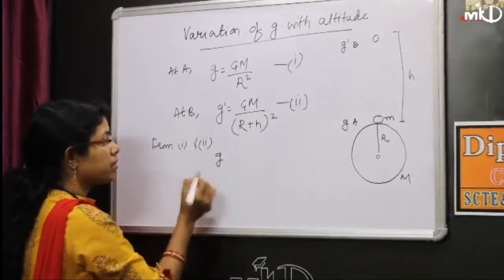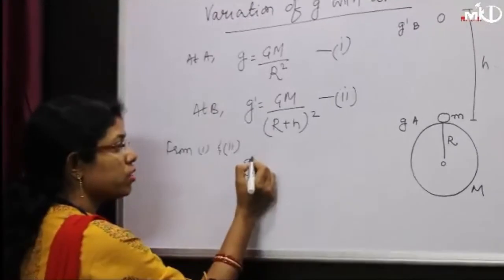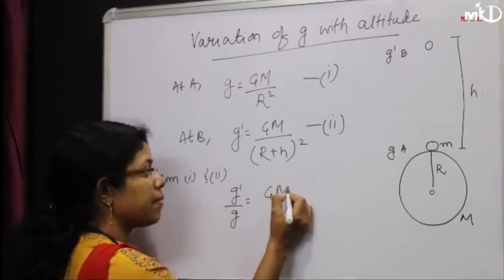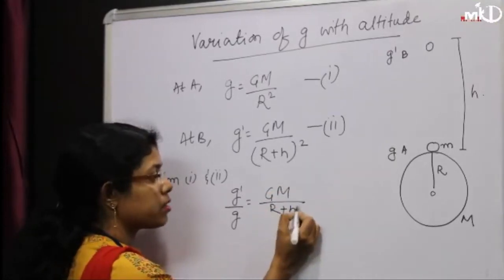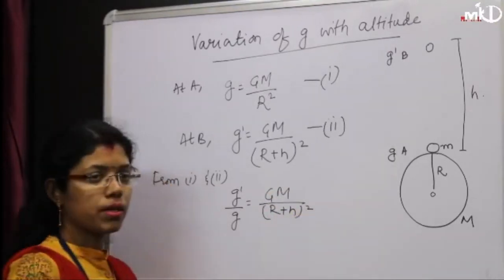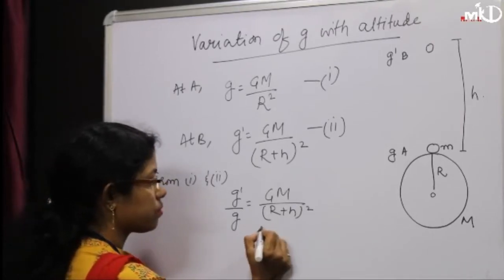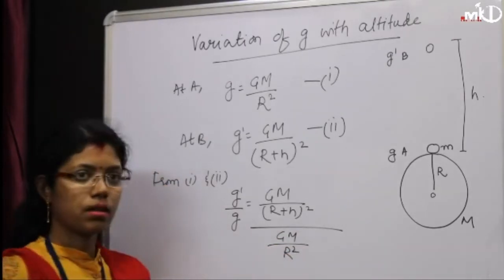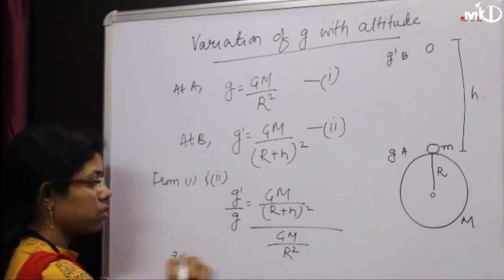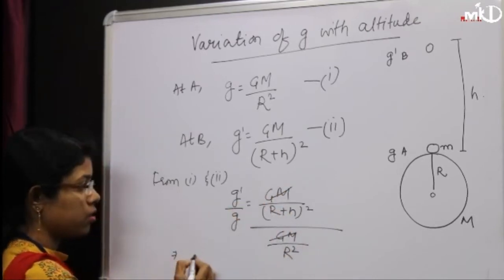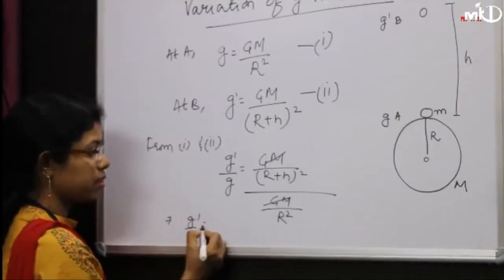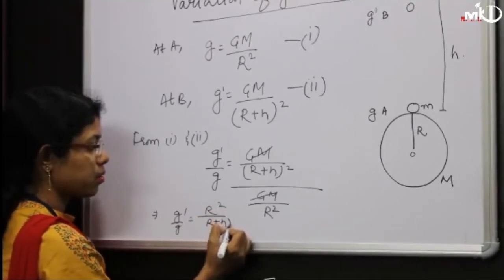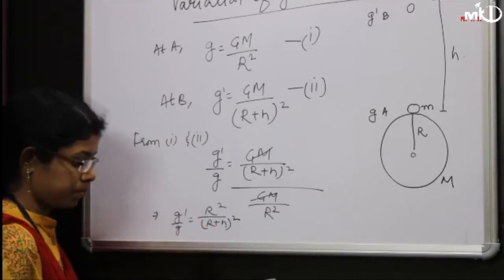So from 1 and 2, let us take the ratio. g dash upon g is equal to Gm upon r plus h whole square, divided by Gm upon r square. Common terms get cancelled out. So g dash upon g is nothing but r square upon r plus h whole square.